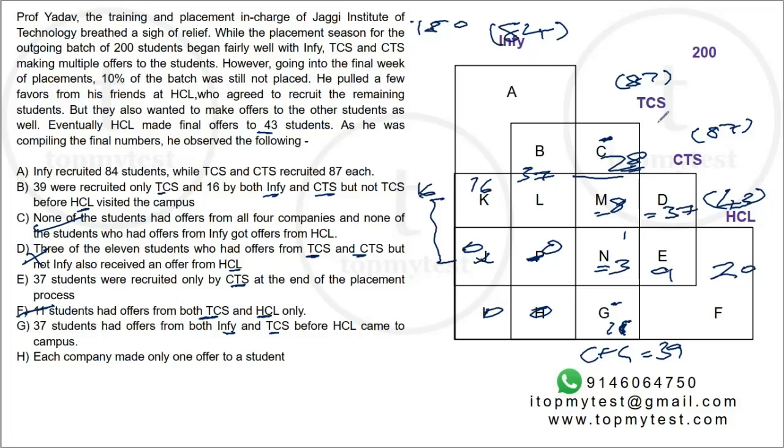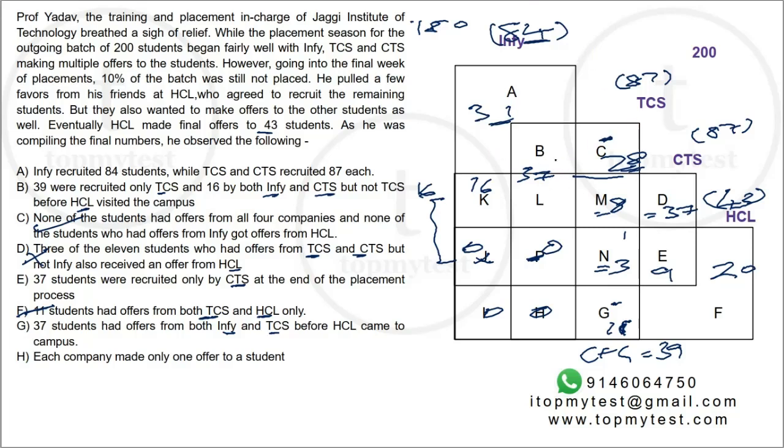Similarly for Infi, the total is 84, out of which these four regions are 0. 16 plus 37 is 53. So 84 minus 53 will be 31. A will be equal to 31.